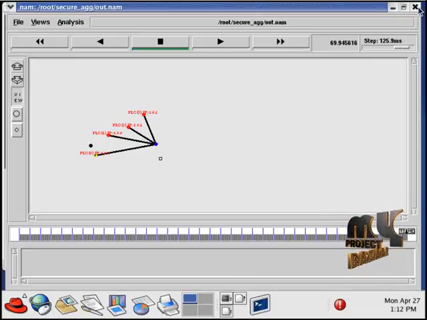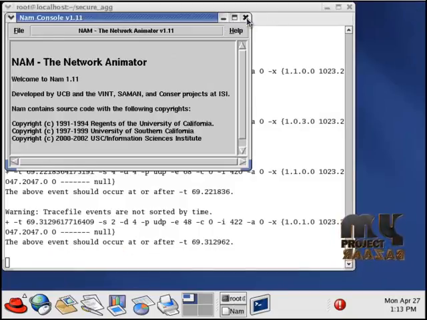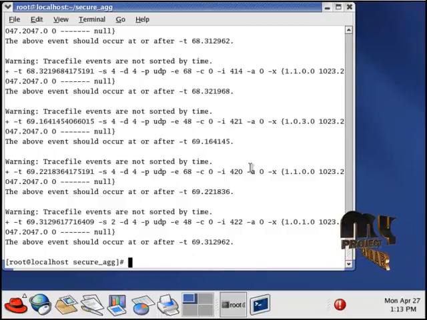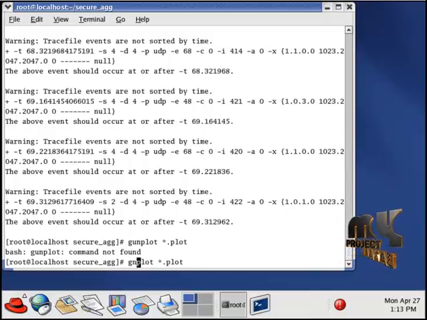Close the NAM window and then execute the graph file. Use gnuplot and specify the plot file name. Here we use the star, which means execute on the platform. gnuplot is used to run the plot file.